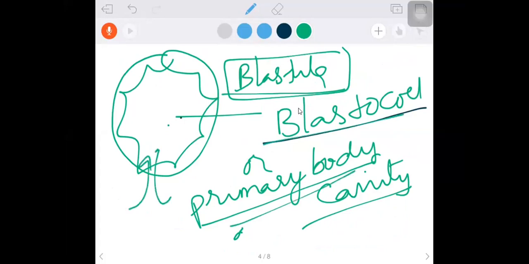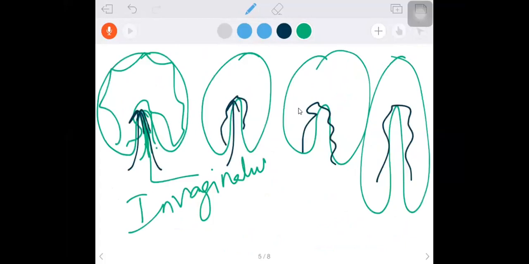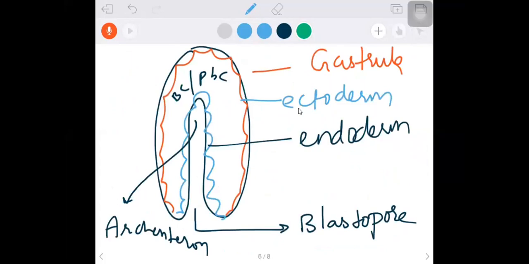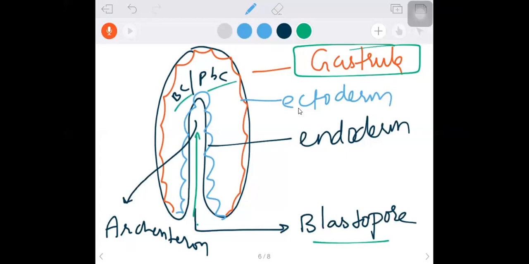Due to the invagination of the cells of the blastula, which we call invagination, it results in the formation of a new stage called gastrula. The basic structure of the gastrula I gave to you: outer ectoderm, inner endoderm, and there is an opening called blastopore, which opens into the archenteron. Okay, and there is a cavity. What is that cavity? Blastocoel or primary body cavity.